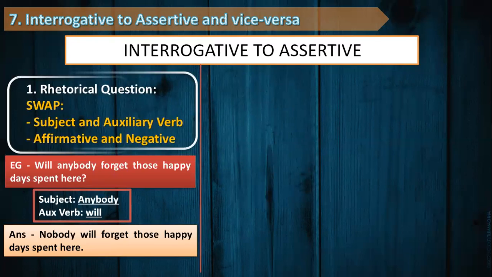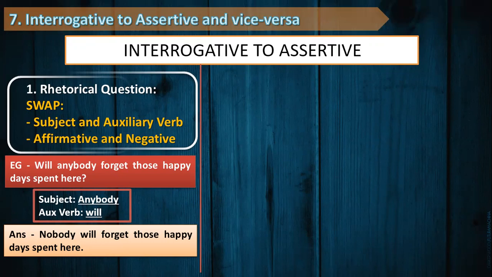That is, subject and auxiliary, that is helping verb, will be swapped with each other, that is, will and anybody becomes anybody will. But not to forget, we are supposed to change the affirmative sentence into negative. Hence, anybody will change to nobody. And that's why the final answer here is: nobody will forget those happy days spent here.